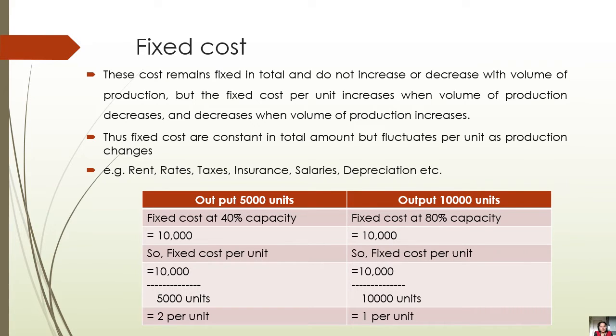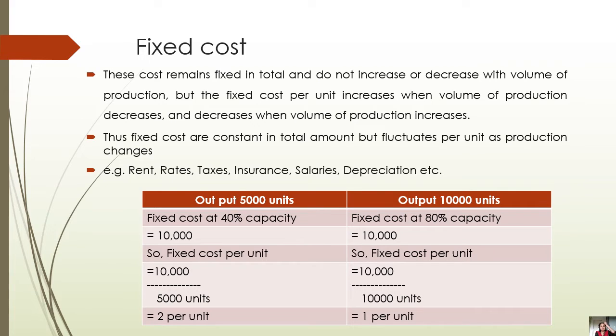Now, can you give me examples of fixed cost which are the same even though your production is less or more? I have given some examples: rent, rates, taxes, insurance, salaries, depreciation. Whether or not you produce anything, you have to pay the rent, the taxes, the insurance, salaries, depreciation, and that's why it is called a fixed cost.